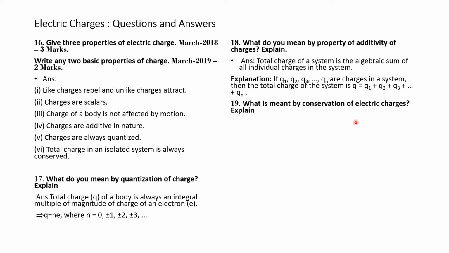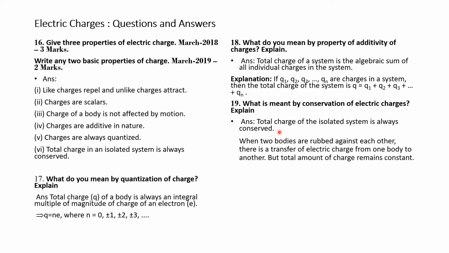Question number 19. What is meant by conservation of electric charges? Explain. The total charge of an isolated system is always conserved. When two bodies are rubbed against each other, there is a transfer of electric charge from one body to another, but the total amount of charge remains constant.